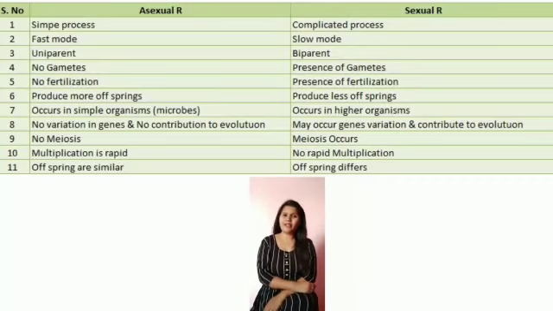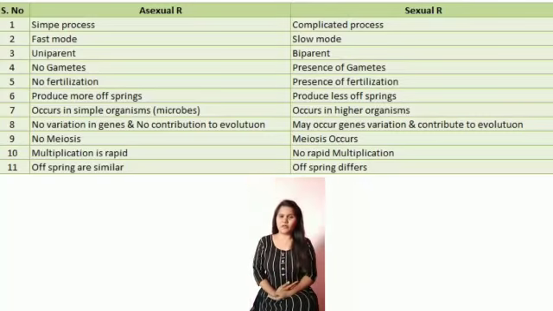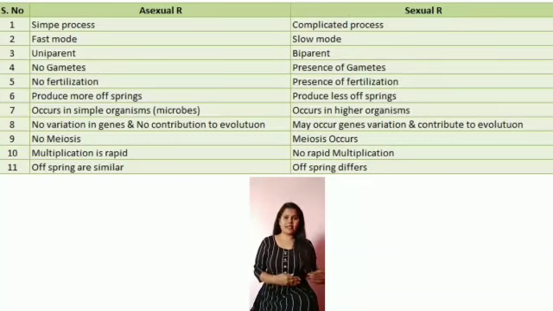Now, today we shall go with one more topic, that is the difference between asexual and sexual reproduction. Let me start. In asexual reproduction, the process of reproduction is very simple, whereas sexual reproduction is a bit complicated compared to asexual reproduction. And the next one is that asexual reproduction is a very fast mode of reproduction, whereas sexual reproduction takes time, hence it is a slow process.